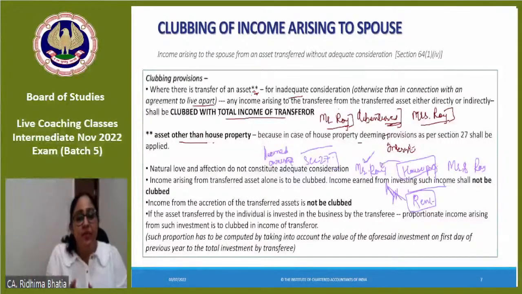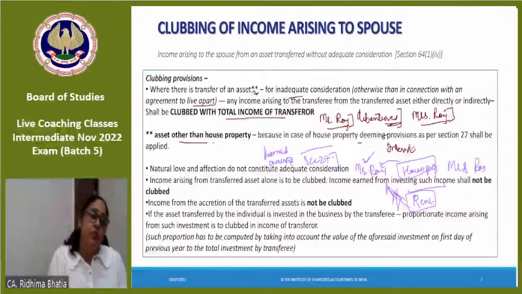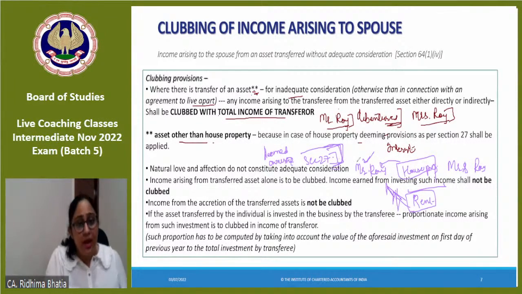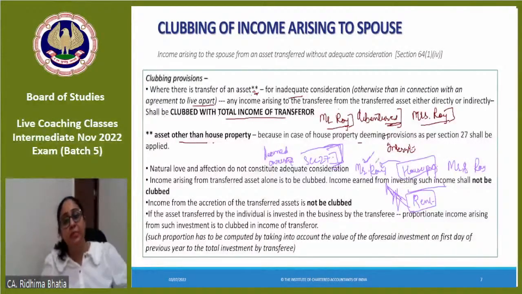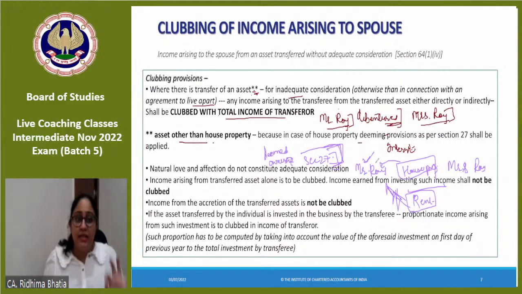Please pay attention, everyone. Mr. Roy is the owner of the house property which is being transferred for an inadequate consideration. If he himself is the owner, then he will show the rental income as his own income. Other clubbing provisions would not apply. I'm not saying that it would not be taxable in the hands of Mr. Roy. It is taxable in the hands of Mr. Roy, but as his own income. Why his own income? Because he was the owner as per section 27. Clubbing happens when it is another person's income and you are taxing it in your hands. That is clubbing.